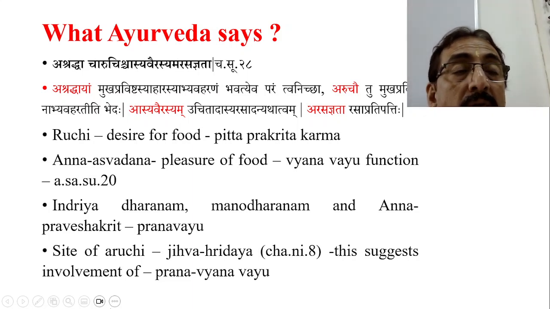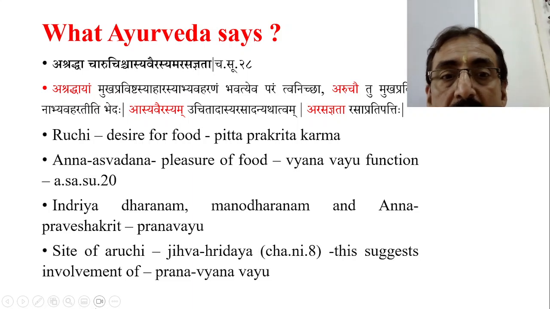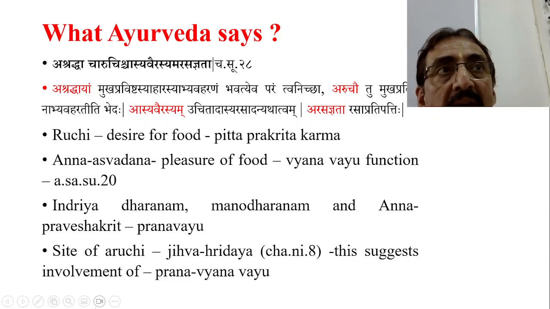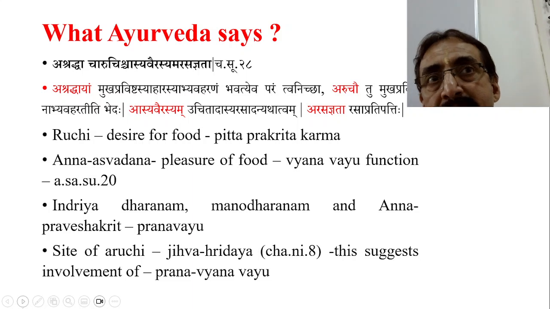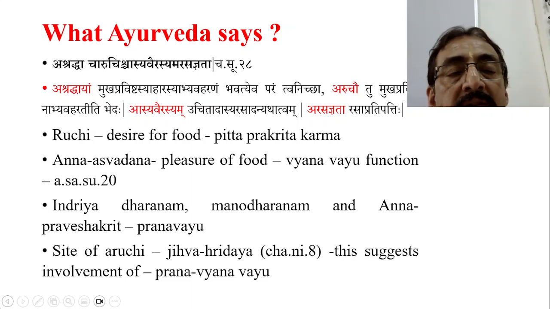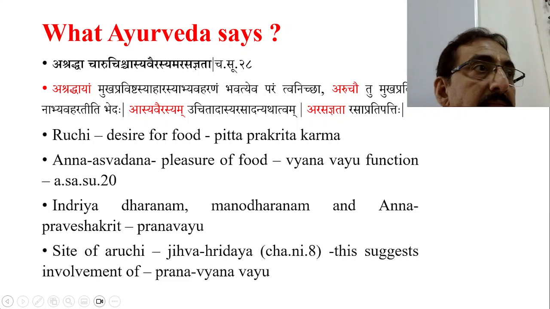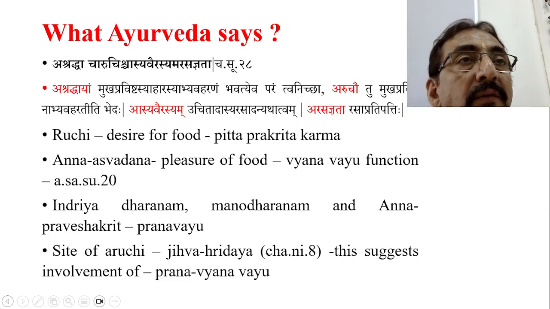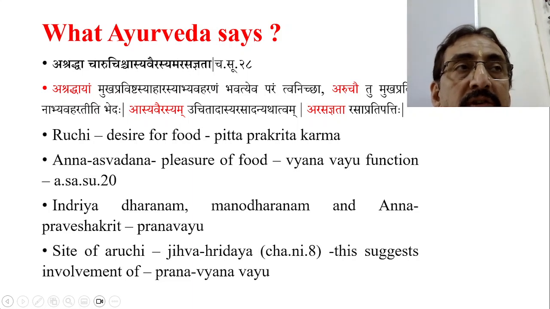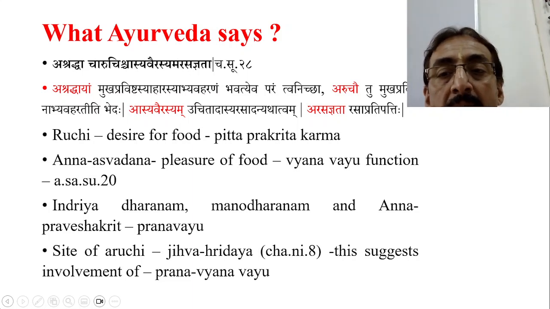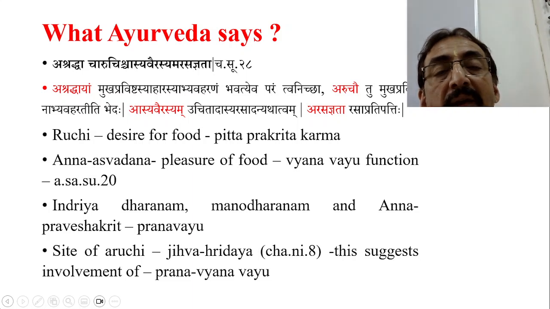Okay. So the site of Aruchi should be somewhere around Jivha and Hridaya. This is also told by Charaka. What is exactly the place of Aruchi? One is Jivha, that is in the oral cavity. Another one is Hridaya, that is psychological again, aversion and intention, all this comes here. If the Hridaya is not willing to take that food, if the food is not Hridya, then probably he may develop Aruchi. So Aruchi has two seats, either in Jivha or in Hridaya. This suggests the involvement of Prana and Vyanavayu.